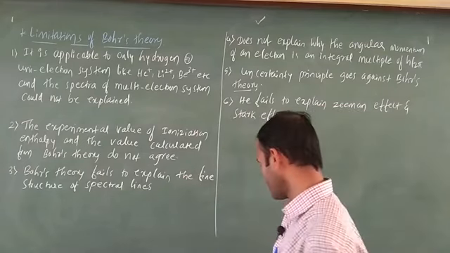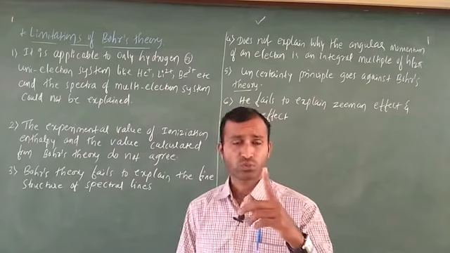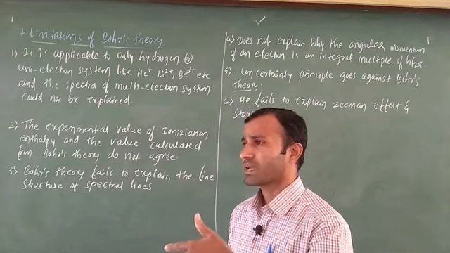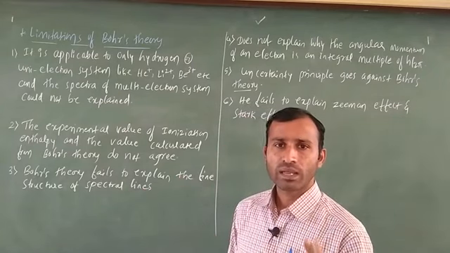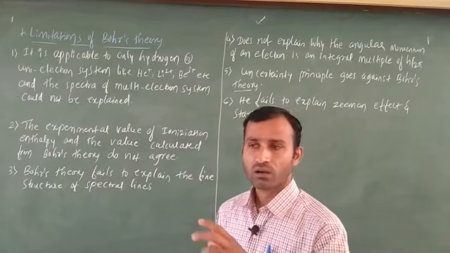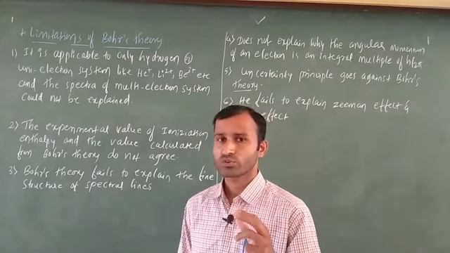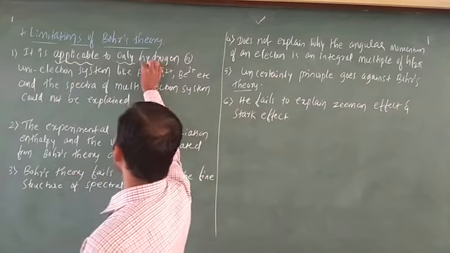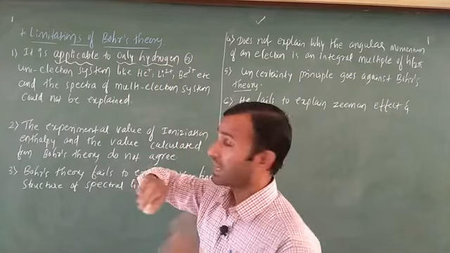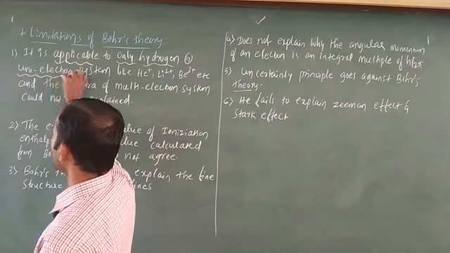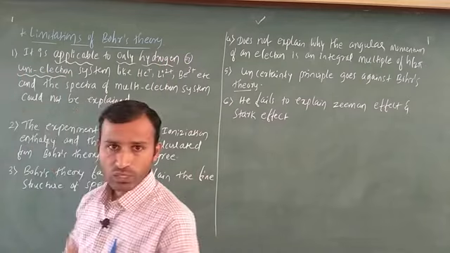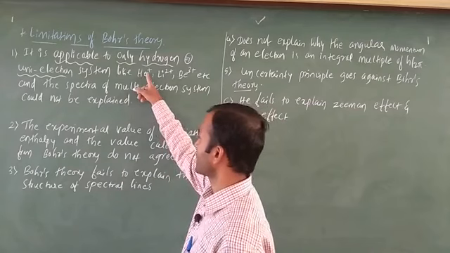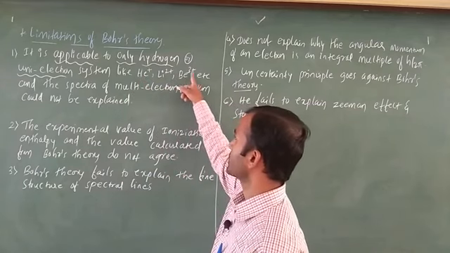Here is the first point. I told you Bohr's atomic theory is only applicable for hydrogen-like atoms. Hydrogen-like atom means containing only one electron. Such kinds of atoms only follow Bohr's atomic theory. The first limitation is that it is applicable only to hydrogen or uni-electron systems. Here the important word is uni, U-N-I, which means one. A uni-electron system means one electron, like He plus, lithium 2 plus, beryllium 3 plus, etc.